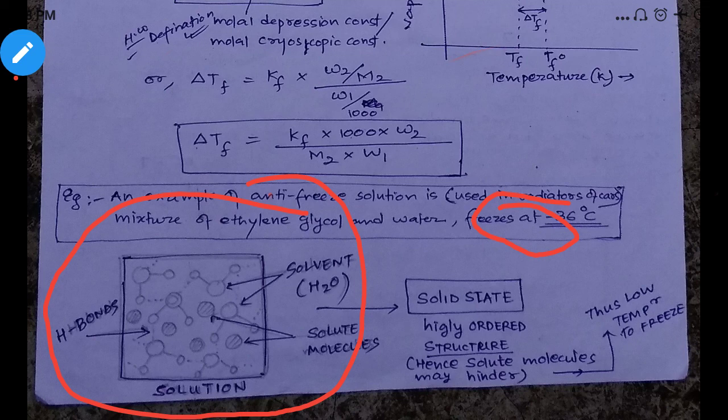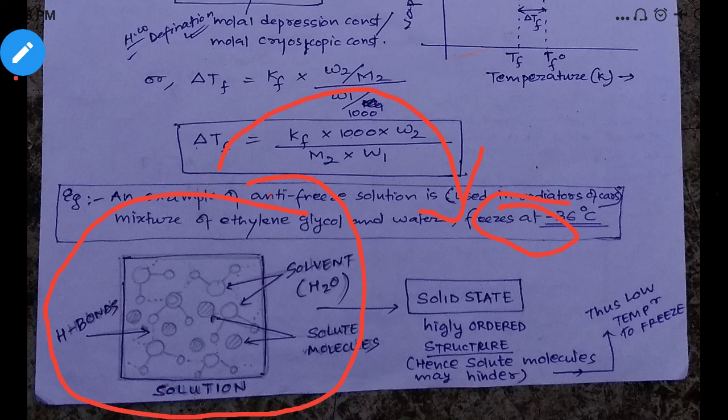In liquid you have a random arrangement, but in solid the arrangement is proper, there is no randomness. So as you change from the liquid state to the solid state, you are trying to convert to a highly ordered structure. The molecules in the liquid are not so ordered.